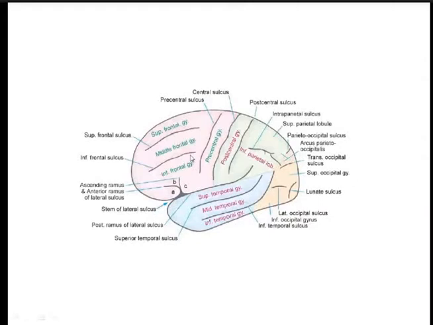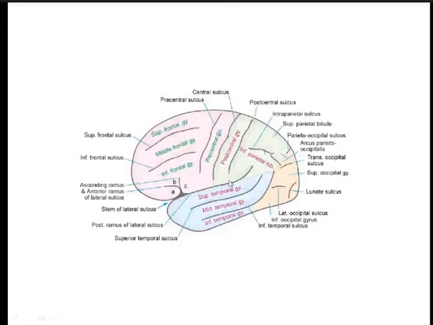into superior frontal gyrus, middle frontal gyrus, and the inferior frontal gyrus. Now this is the lateral sulcus, which has a stem. The stem lies on the inferior surface and it has three rami. This is the anterior ramus of the lateral sulcus, this is the ascending ramus and this is the posterior ramus of the lateral sulcus.